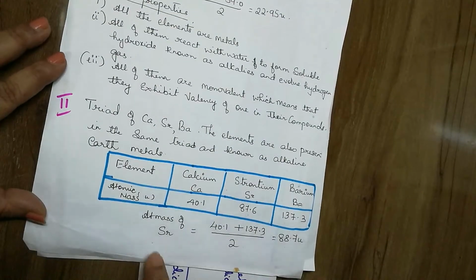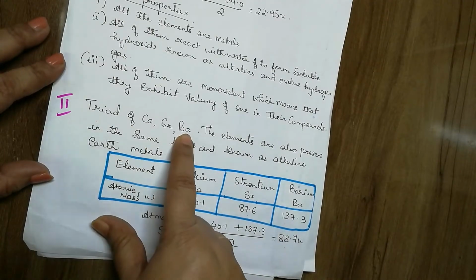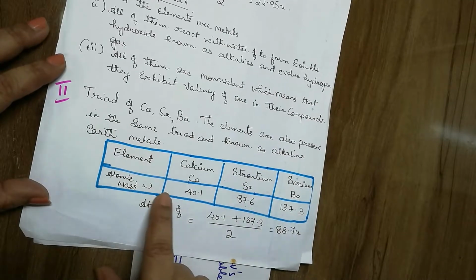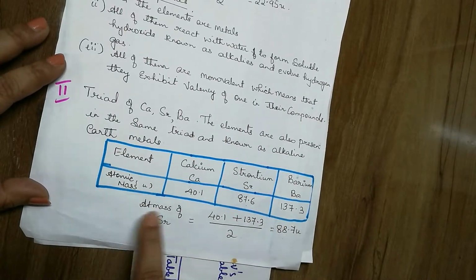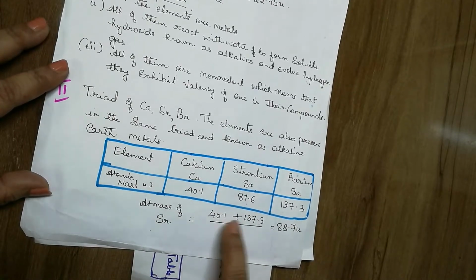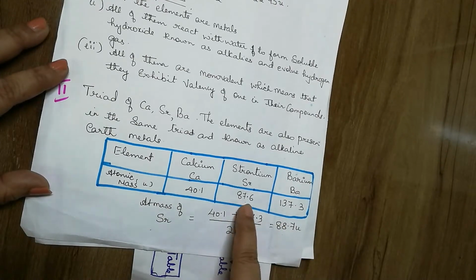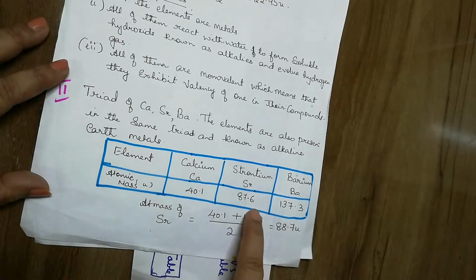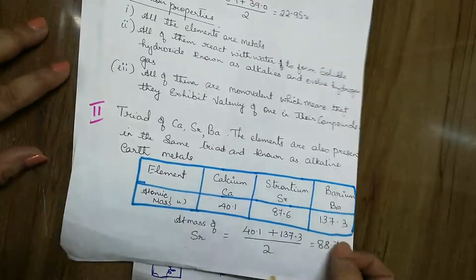Now if we move on to the second triad, that is calcium, strontium and barium. Again, these are called alkaline earth metals. The atomic mass of strontium, the middle one, is equal to the average of calcium and barium, that is 88.7 and 87.6. Though it is not mathematically equal, he also said that it is almost or approximately equal.